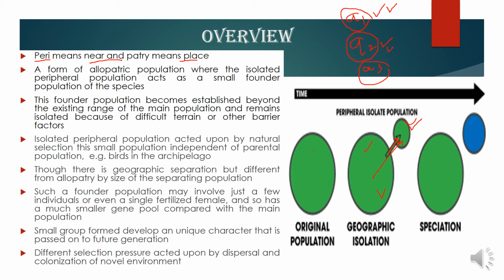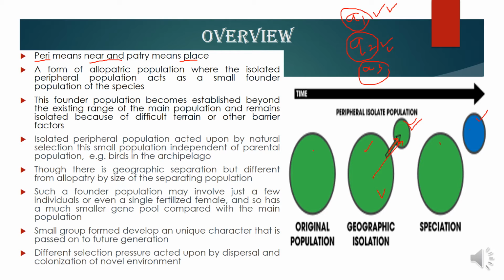Even after a considerable period of time, when these two species have formed, the new species and the parent species, if they are allowed to interbreed, they will not interbreed, because by this time they have developed both pre-zygotic as well as post-zygotic reproductive barriers.